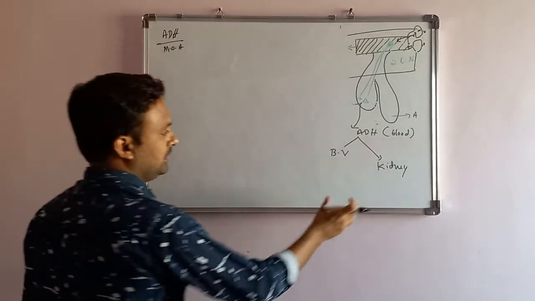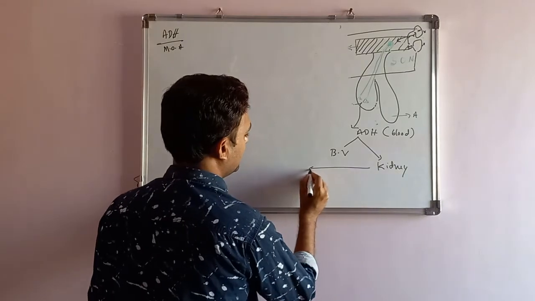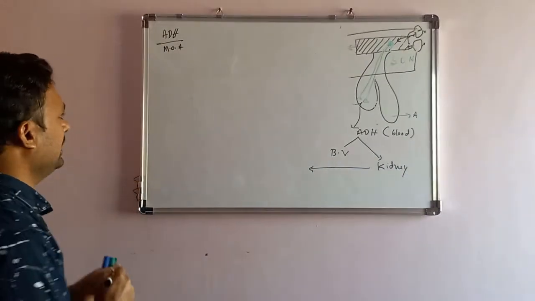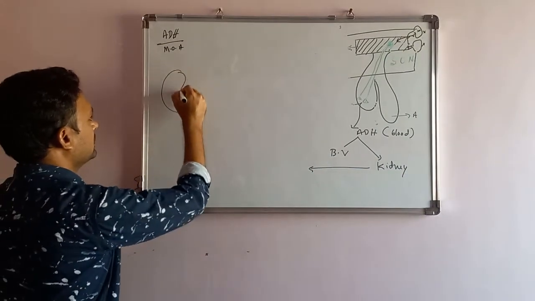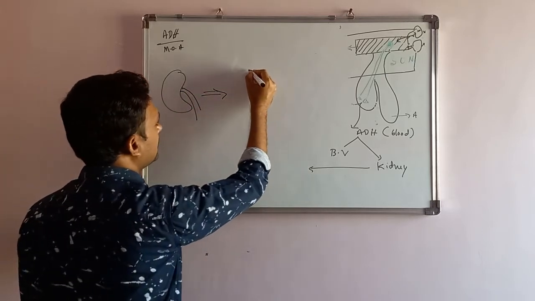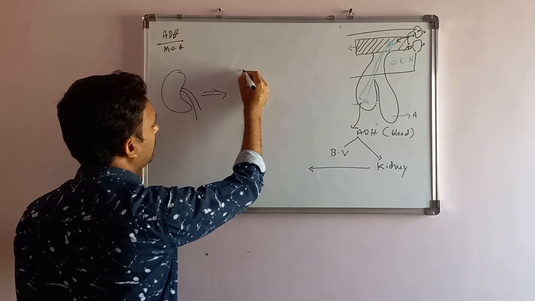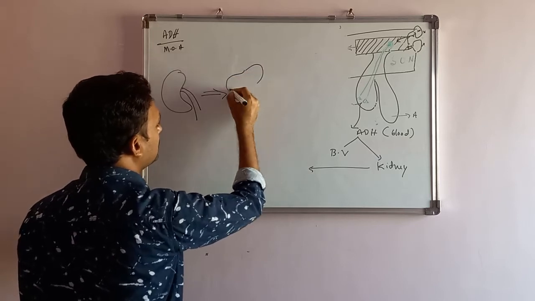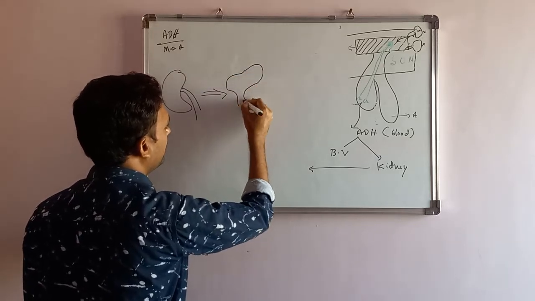First we will see the action on the kidney. We will draw the diagram of the kidney, which looks like this. And what is the basic functional unit of the kidney? It is the nephron. We will draw the diagram of the nephron.